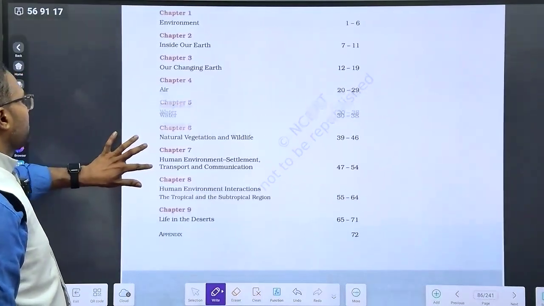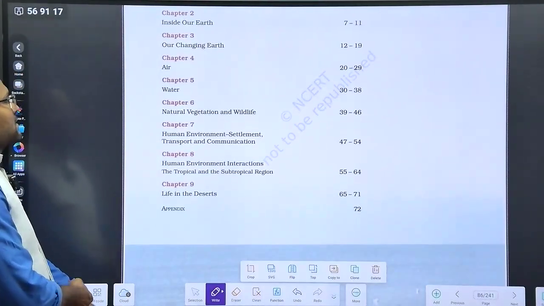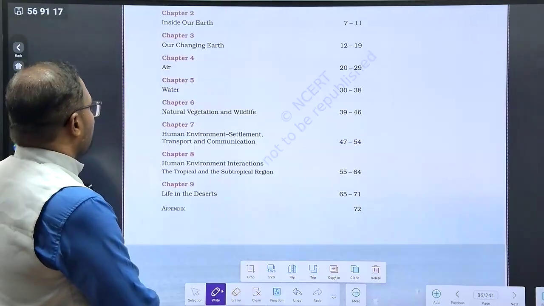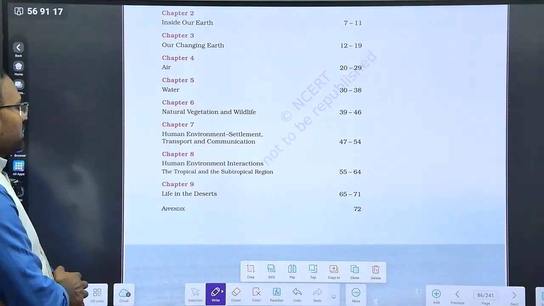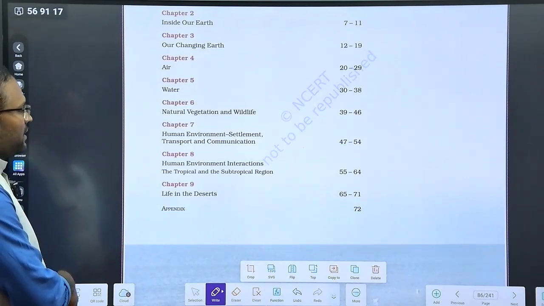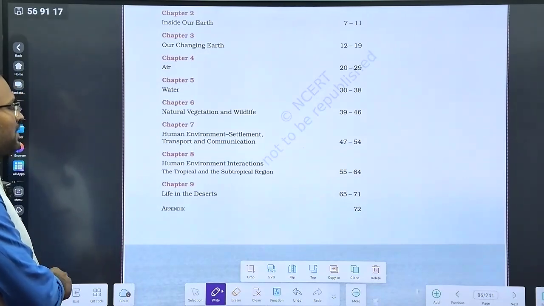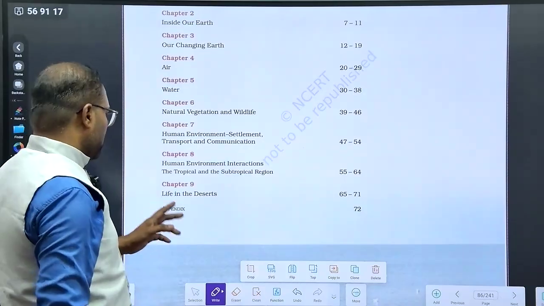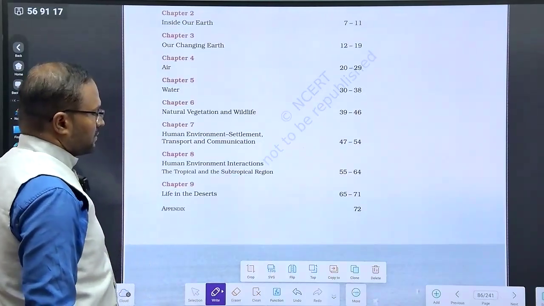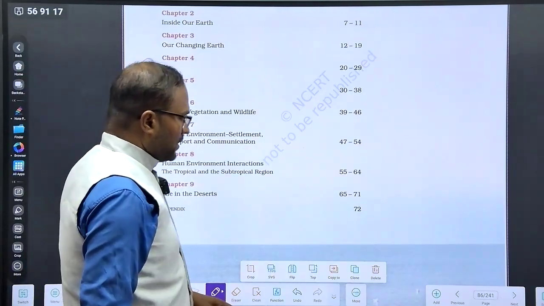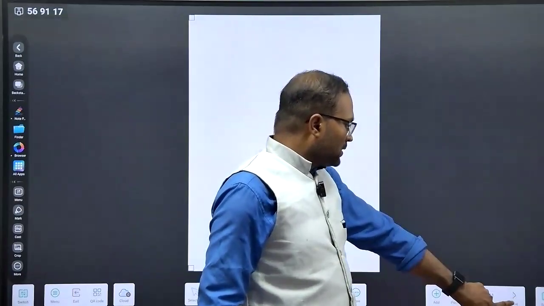Fourth, air, and chapter 5, water. Chapter 6, natural vegetation and wildlife. Chapter 7, human environment settlement, transportation and communication. Chapter 8, human environment interactions, the tropical and the subtropical region. Then chapter 9, life in the deserts. All these things we are to handle in the Transcending Prelims.